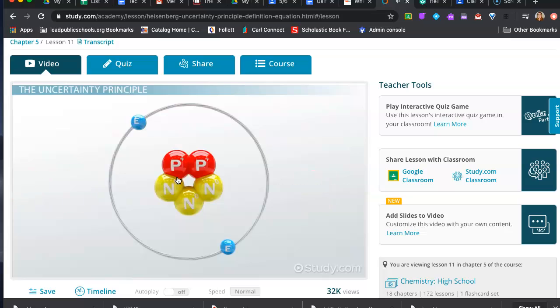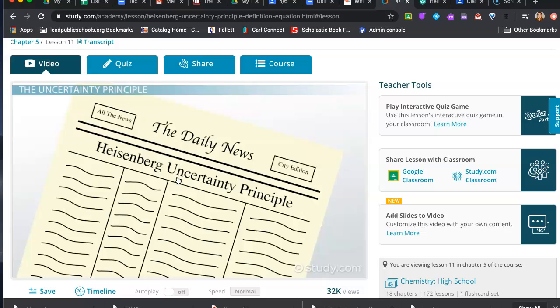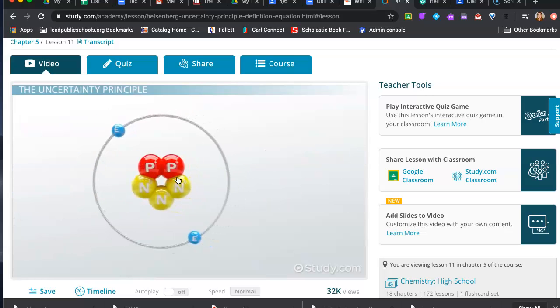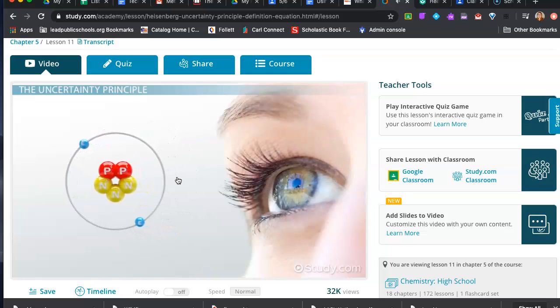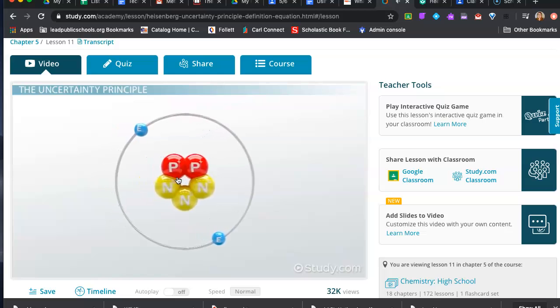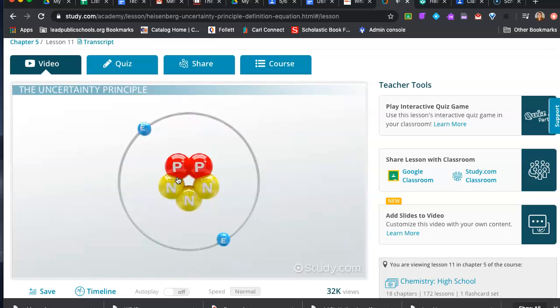You may have heard the Heisenberg uncertainty principle in popular media described as an observer effect. This refers to the changes that a particle undergoes as the result of being observed, or put more simply, that the act of observing something changes it. The classic example is that if we try to measure an atom by using a super powerful gamma ray microscope, the gamma rays of the microscope would actually disrupt the tiny atom, making it impossible to image.